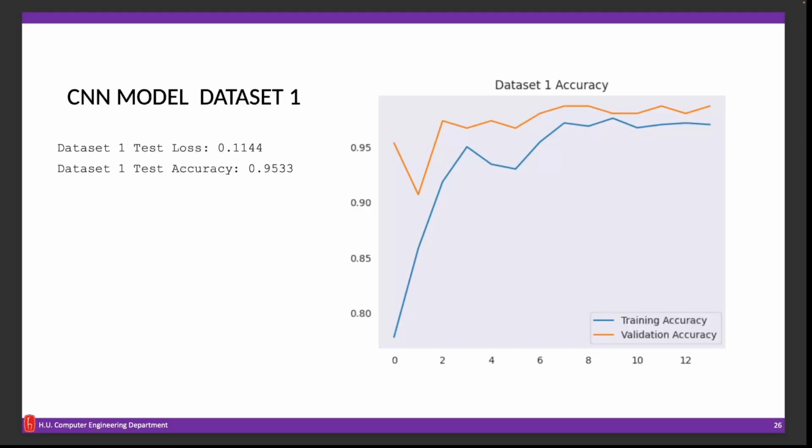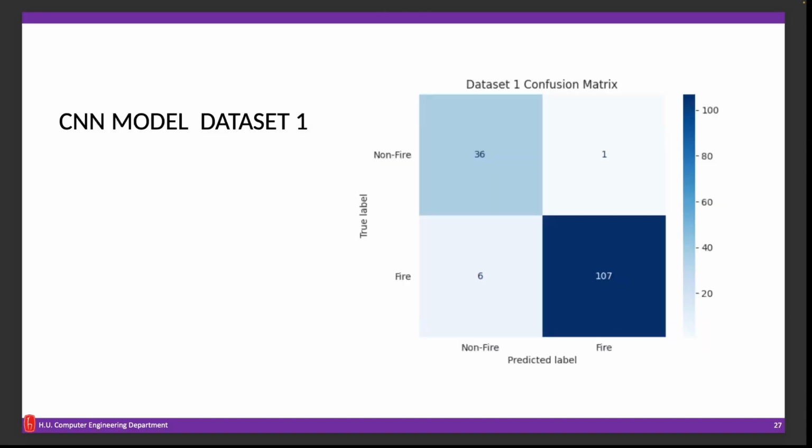In dataset 1, it achieved 95% accuracy with a test loss of 0.11. We can see that class imbalance affected predictions, particularly in the fire class, highlighting the need for data augmentation or class weighting.